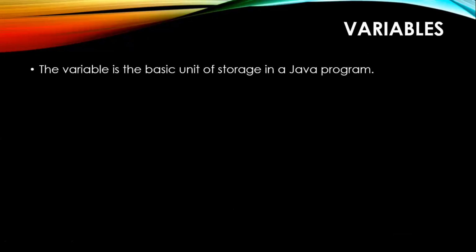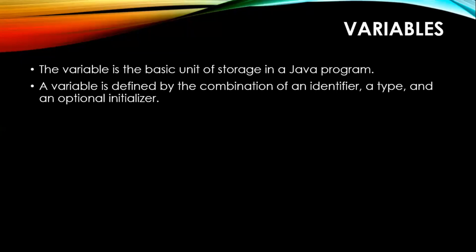A variable is the basic unit of storage in a Java program. Not only in a Java program, in any other programming language also, whenever you are creating a variable, the intention of creating a variable is to store some data in it. Then a variable is defined by the combination of an identifier.